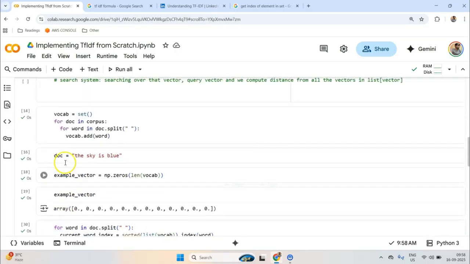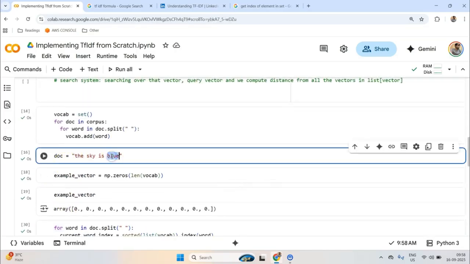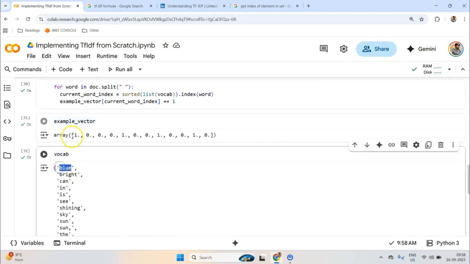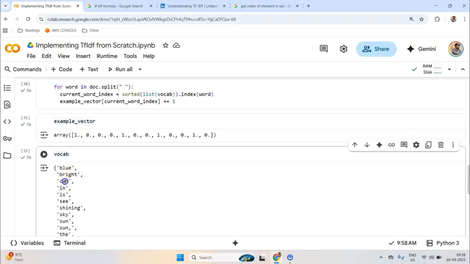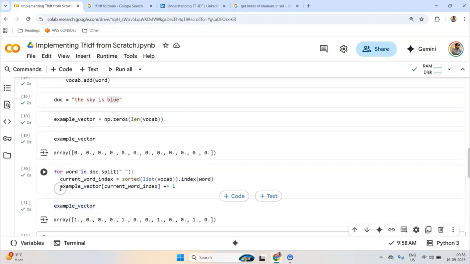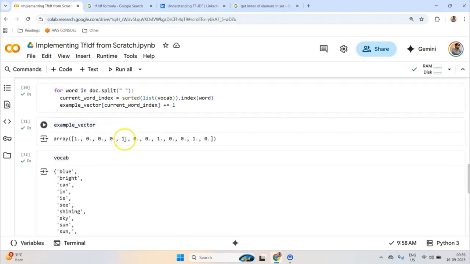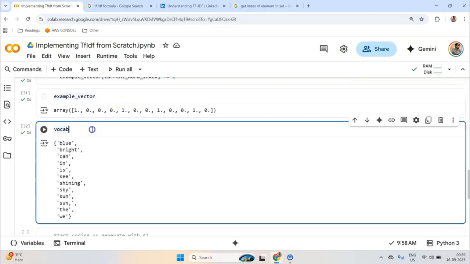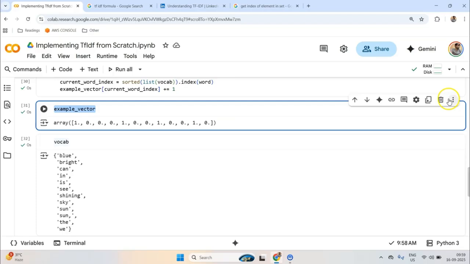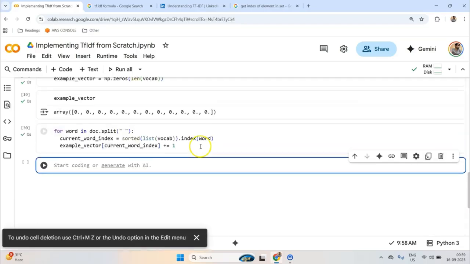Sorry. I think the first index corresponds to blue. That's why it is 1. And then second, bright is 0. Can is 0. Similarly, in is 0. Whereas is is present, that is why the index corresponding to is has a 1, frequency 1. So it is basically an example vector for a term frequency. Okay, I hope you understand this.